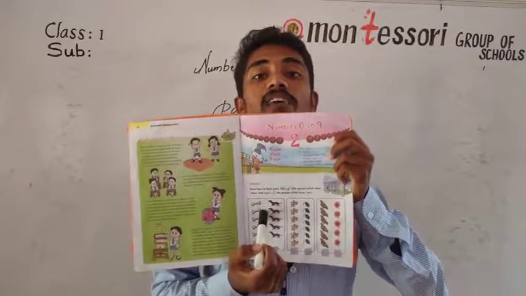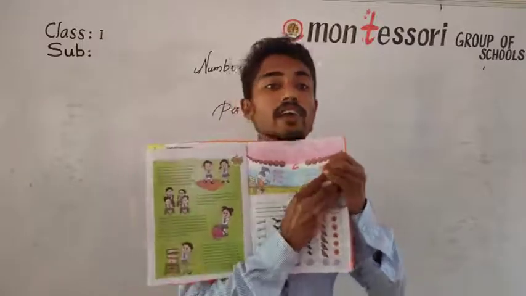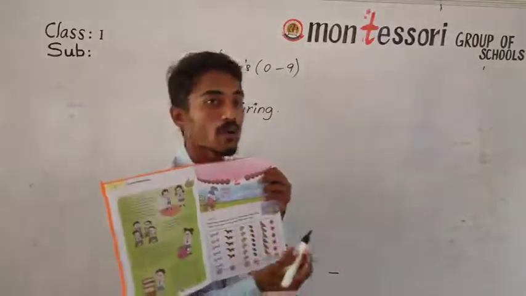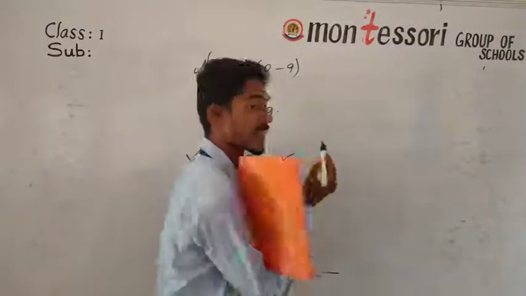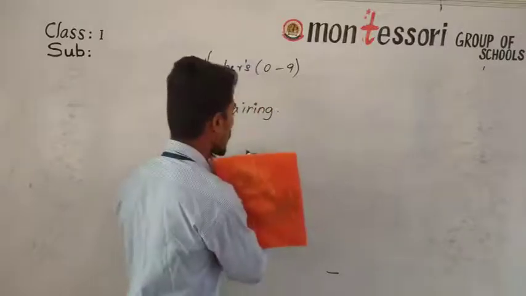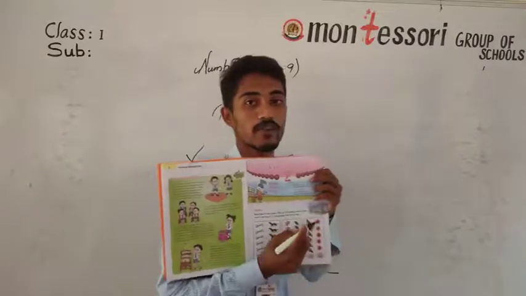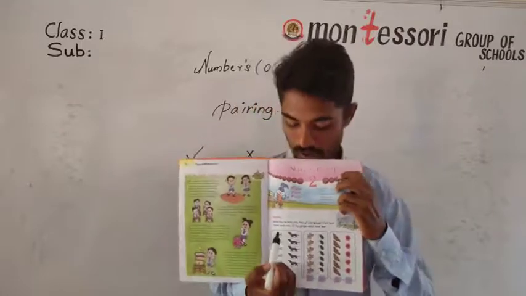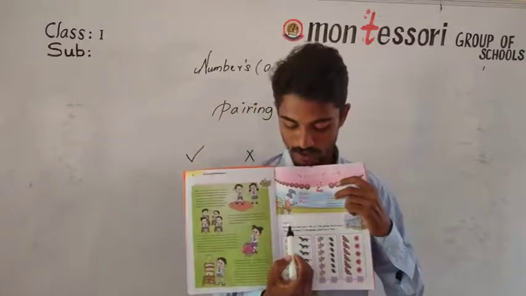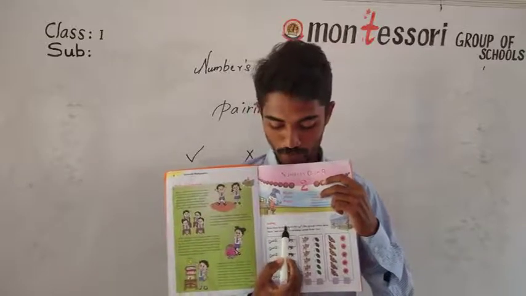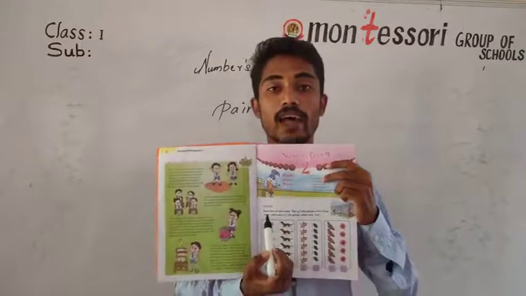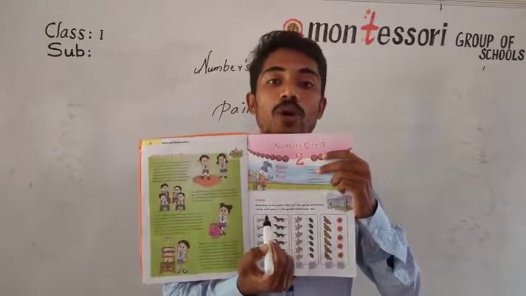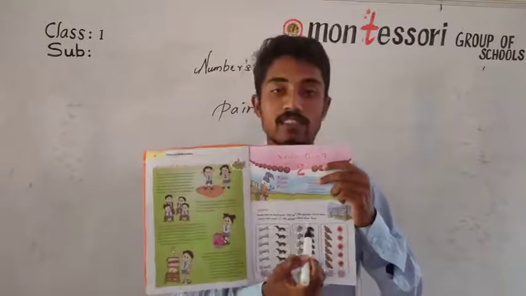If the cats are more, we have to tick. If the rats are more, we have to tick. Or if the rats are less, what do we have to do? We have to do the cross mark. So what did he ask us here? Draw lines to form pairs. That means to pair, we have to draw the lines between these things.